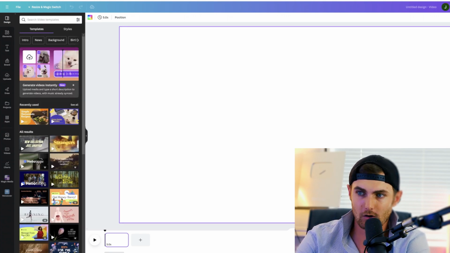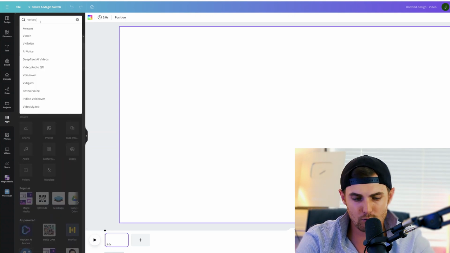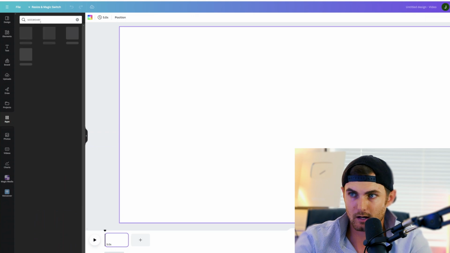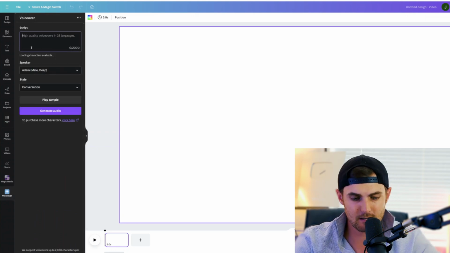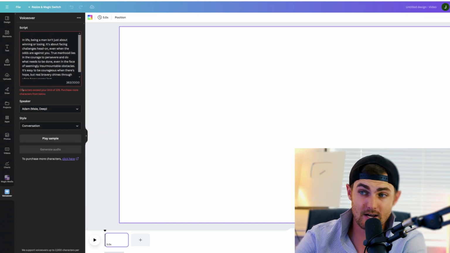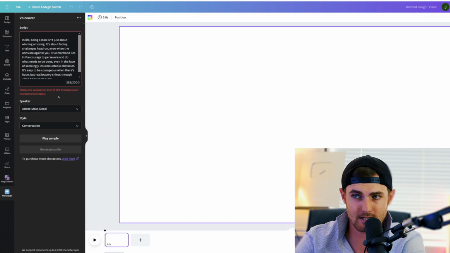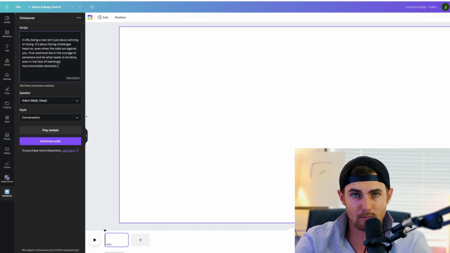If you click on apps over here and search in the top bar for voiceover, it's this blue one over here. Click on this blue option. It will then prompt up with the script here. Paste your new rewritten script. If you get a message saying characters exceed your limit of 326, purchase more characters from below. You can cut out the first half of the script. Just remember where you were.